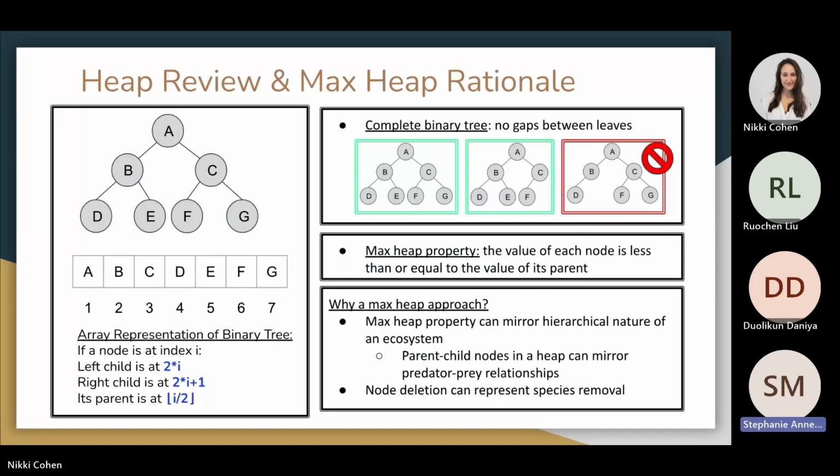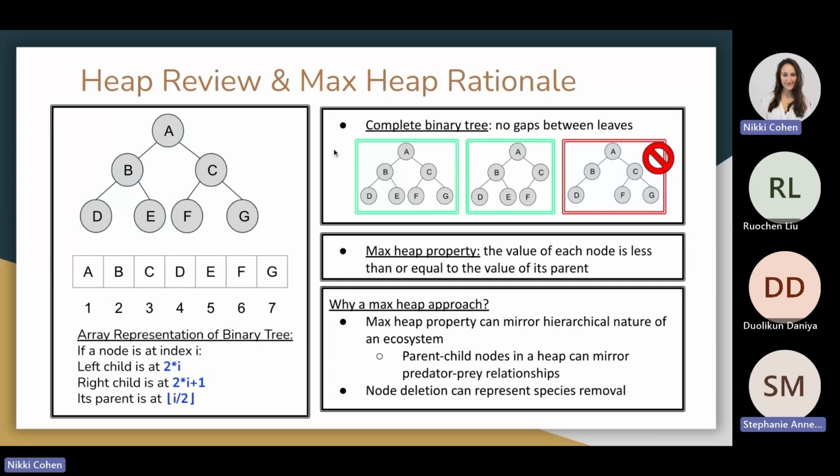So why are we considering a max heap approach? First, let's do a quick review of what a heap is. A heap is a complete binary tree that maintains a heap property. A complete binary tree has no gaps between its leaf nodes, and a heap is often represented as an array. Here in this example, we have an array with indices 1 to 7 that contains nodes A through G.